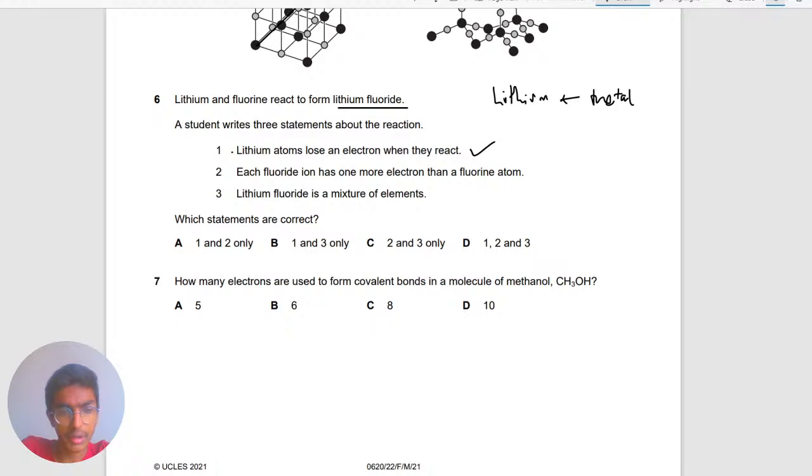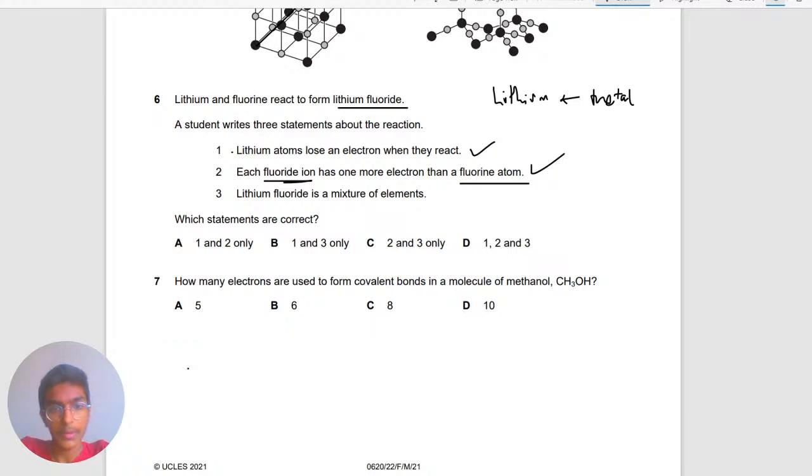Fluorine is a nonmetal, and lithium is a metal. And we've learned about lithium, it's in group 1. Each fluoride ion has one more electron than the fluorine atom.